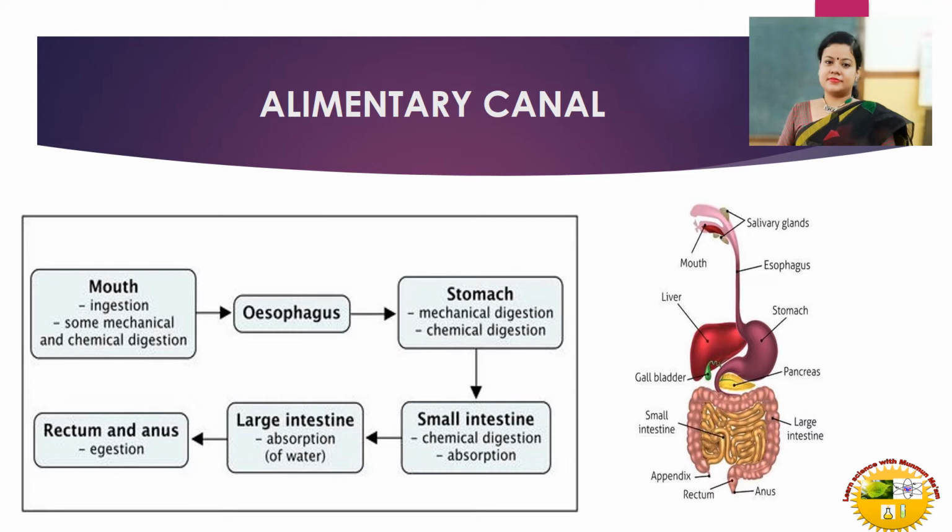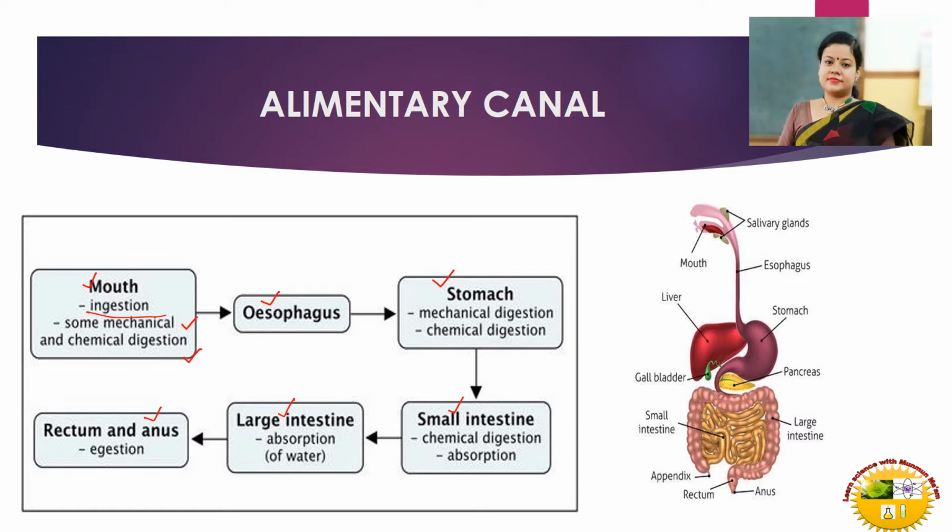The alimentary canal comprises the mouth, esophagus, stomach, small intestine, large intestine, rectum and anus. Already we have read about the 5 steps of nutrition in our previous video. So the mouth is involved in ingestion of the food. The mouth helps in some mechanical and chemical digestion. What mechanical and chemical digestion are, we will learn in the later part of this video.